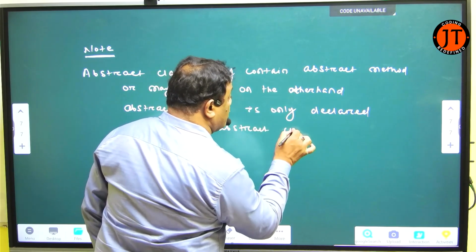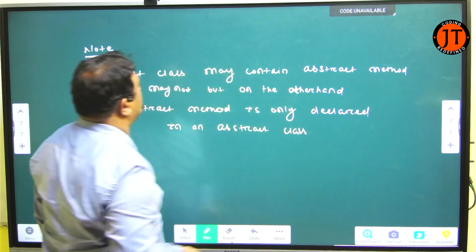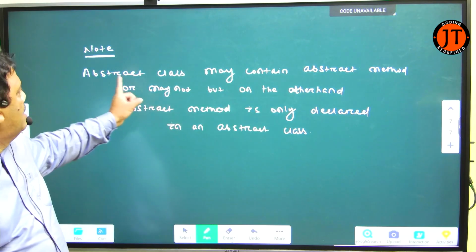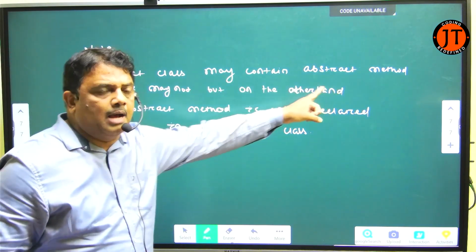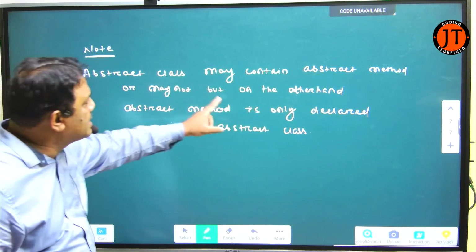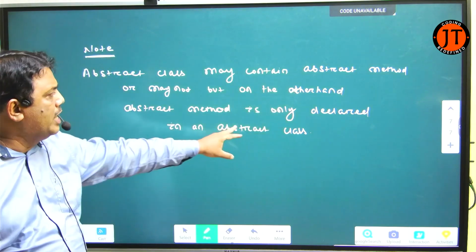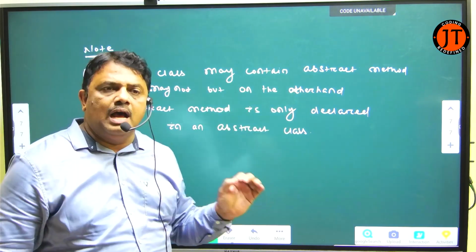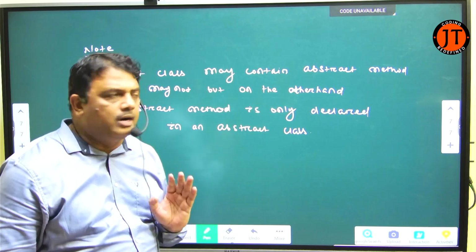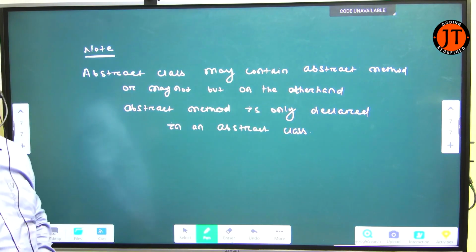Very important point you have to understand. An abstract class may contain an abstract method or may not, but on the other hand, an abstract method is only declared in an abstract class. Clear? This is the point you have to understand.